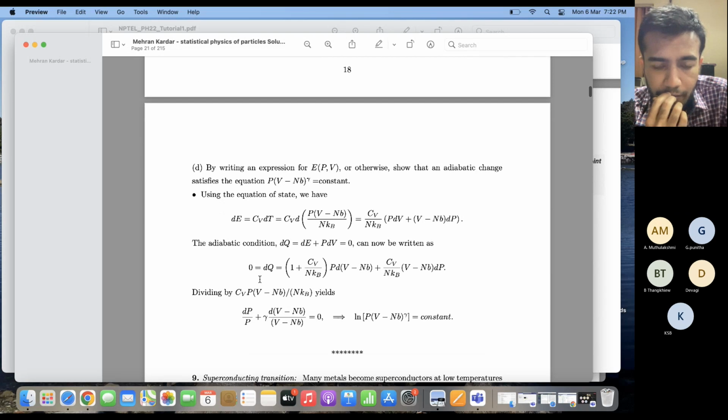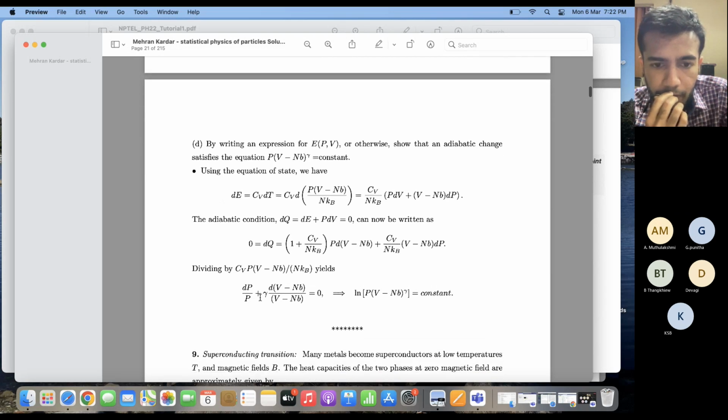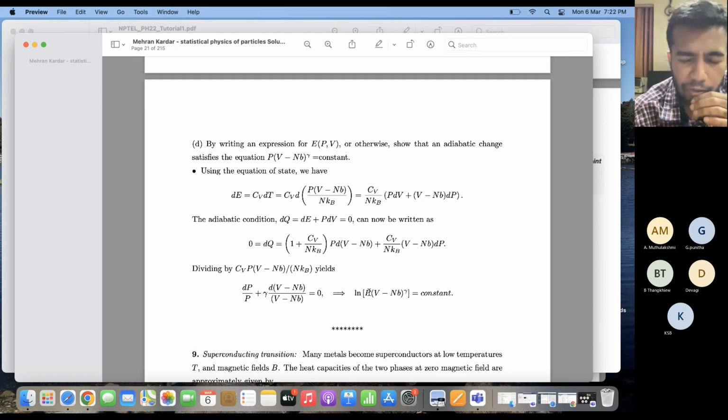And then from that, we obtain dP by P plus gamma into this particular quantity is equal to 0. Now, if I integrate this equation, I will see that log of P into (V minus nb) to the power gamma is a constant. As a result, P into (V minus nb) to the power gamma is also a constant for an adiabatic change.